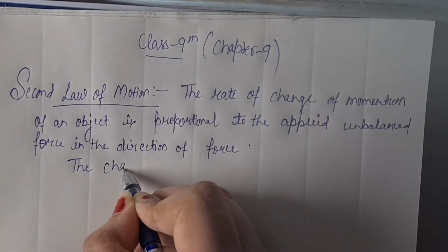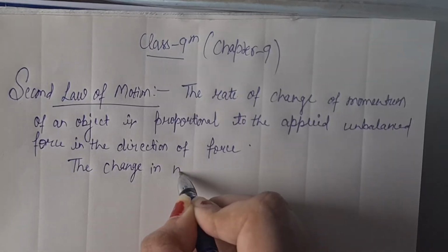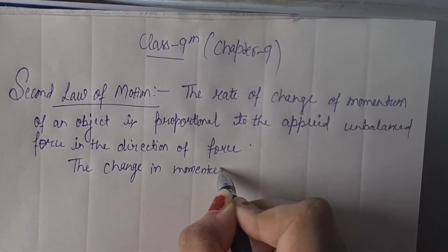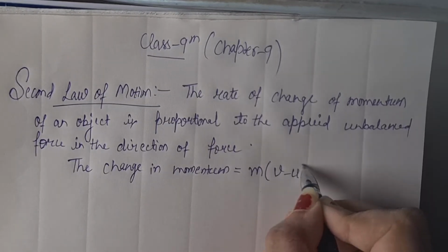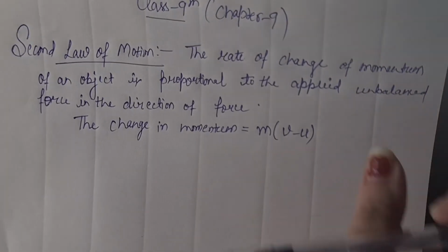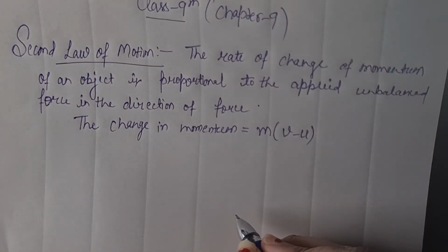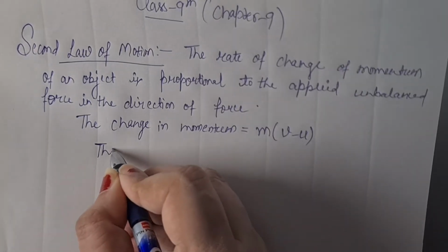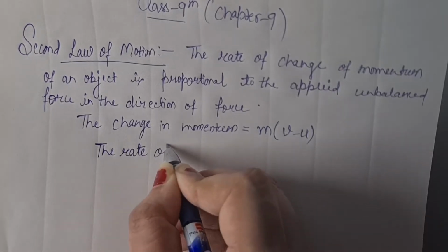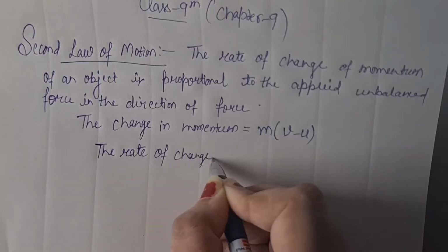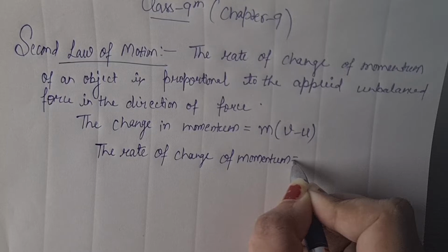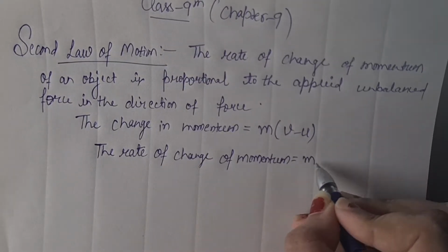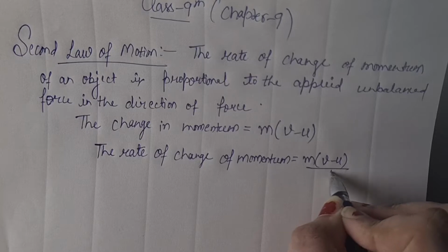I am explaining the mathematical proof. The change in momentum is mass into velocity. So m into velocity में change हुआ v minus u. v is the final velocity here and u is the initial velocity here. So p2 minus p1 you can say means m(v minus u). Now the rate of change of momentum. Rate means, what does it mean? Rate means divided by time, right? Means change in momentum per unit time. So m into v minus u upon t.